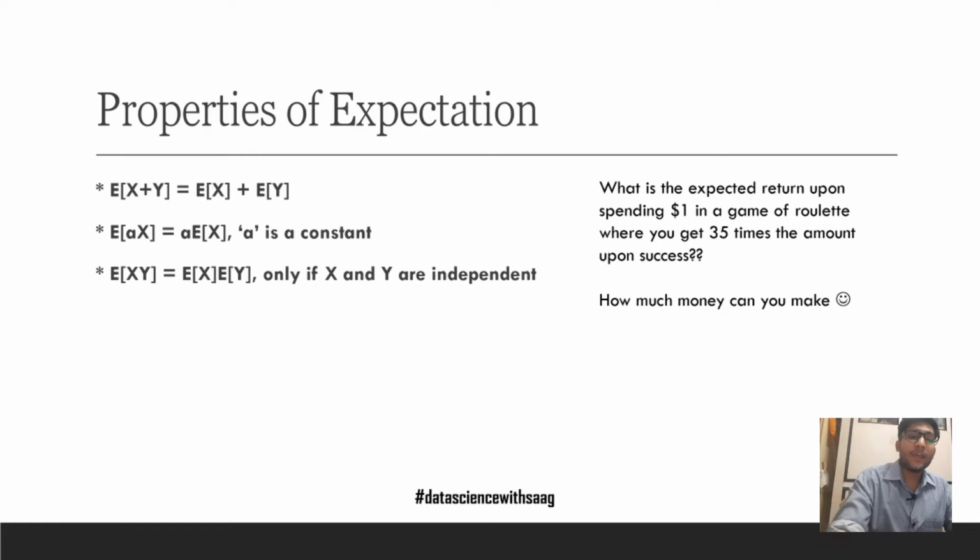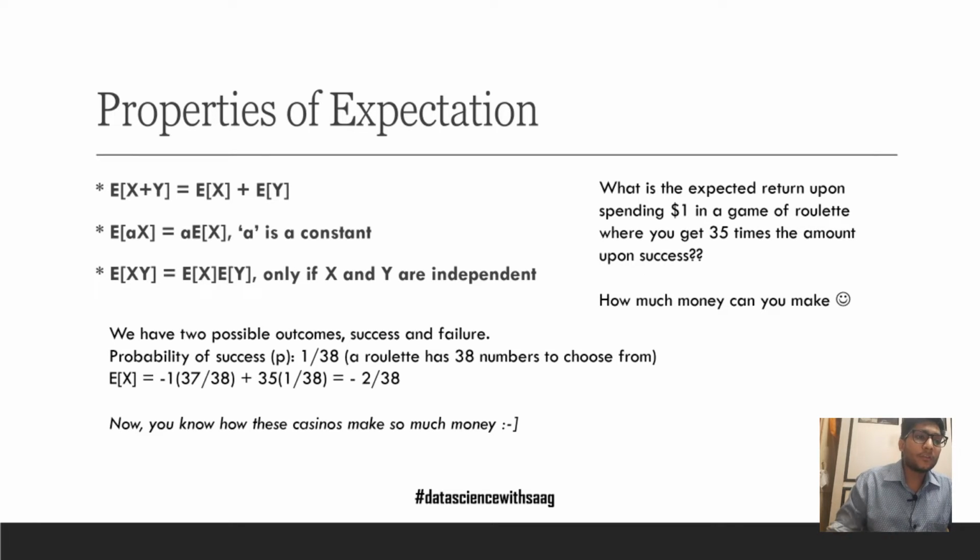Let us see from an expectation point of view. The probability of success would be 1 by 38 since the roulette has 38 possible outcomes. Expectation would be minus 1, since you are spending 1, times your probability of loss, which is 37 by 38, plus 35, which is the winning, the probability of which is 1 by 38.